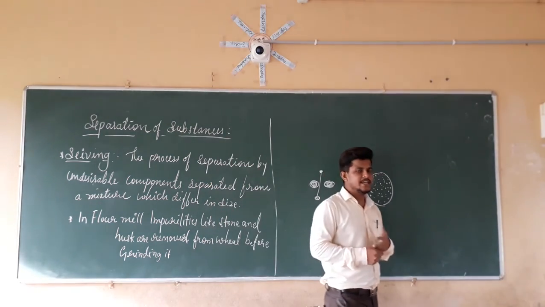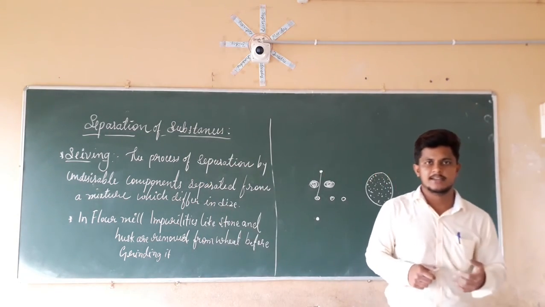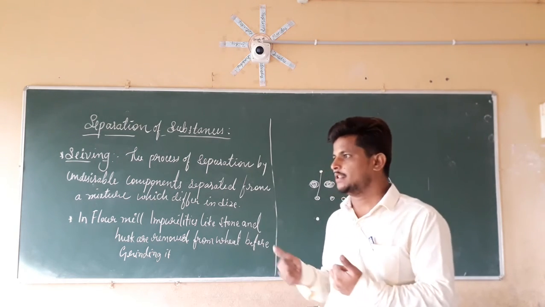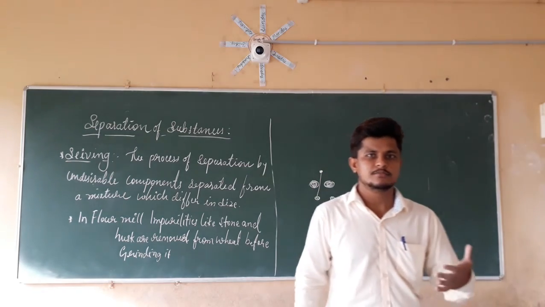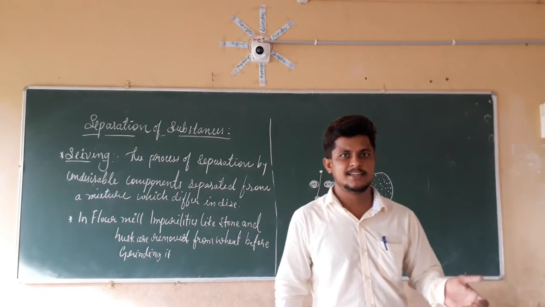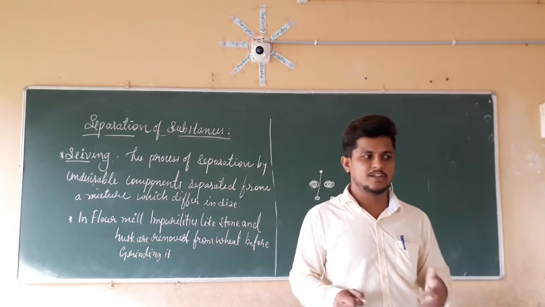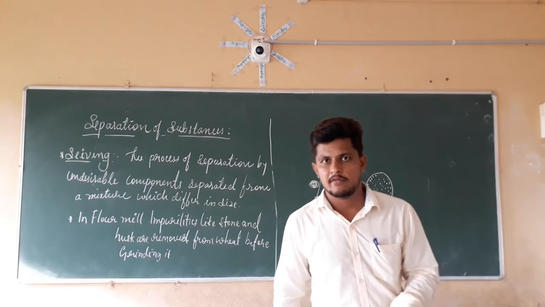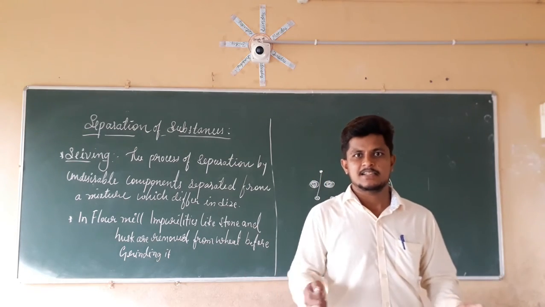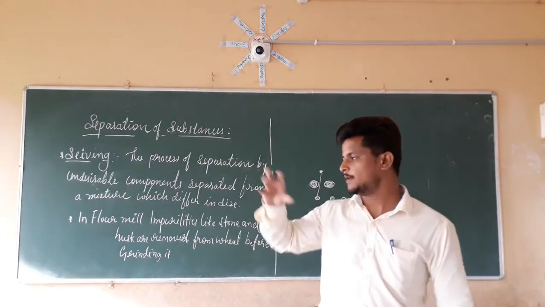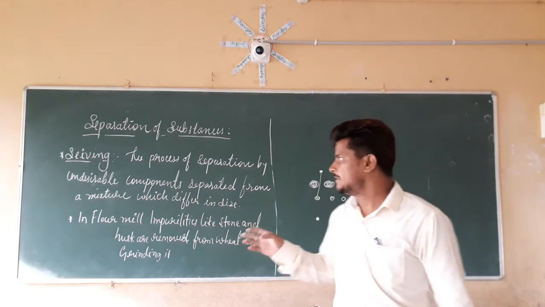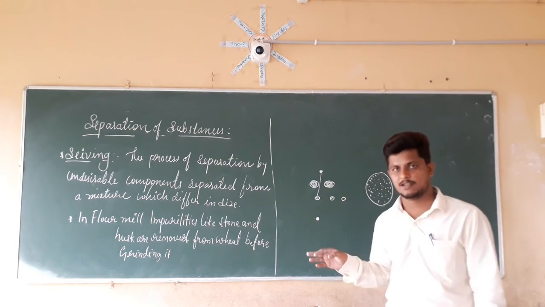In the same way, take the example of a construction site, where they use the sieving method to get small sand particles from larger sand particles. For construction, we require smaller sand particles which are going to mix with the cement. So those sand particles are separated from the larger sand particles by using sieving. So these are the uses of the sieving method.